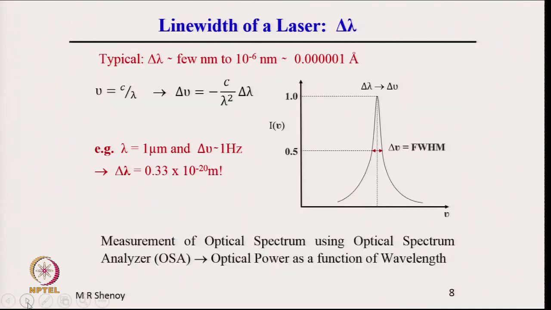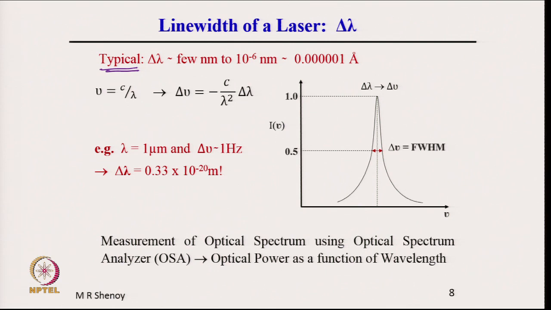The typical line width of a laser, delta lambda, varies from a few nanometer to 10 to the power of minus 6 nanometer. See that 10 power minus 6 nanometer means 0.00001 angstrom, not 6 angstrom as in the case of a sodium lamp.